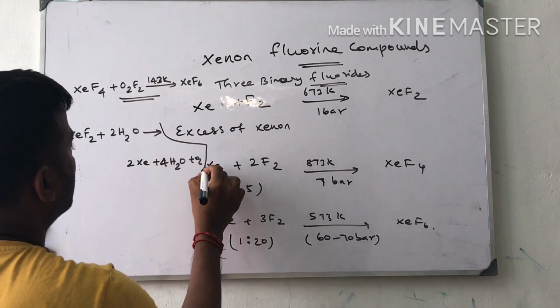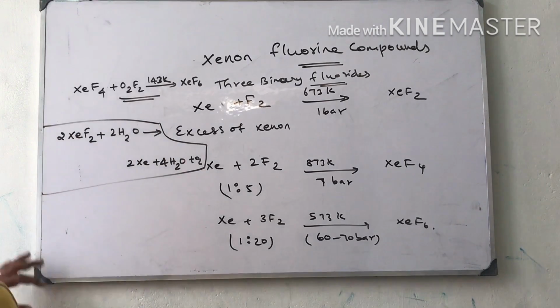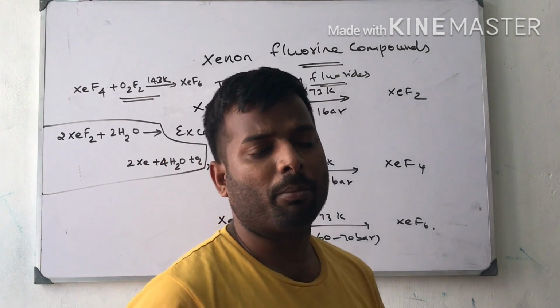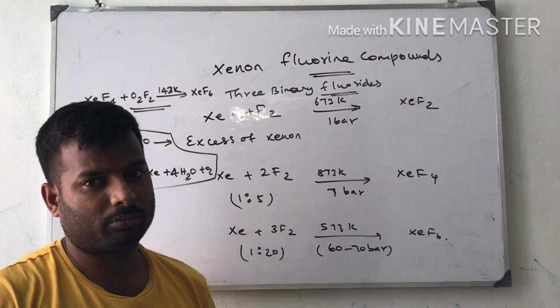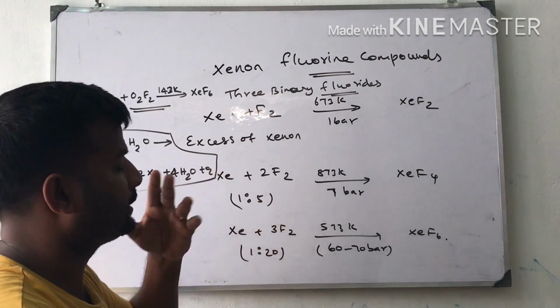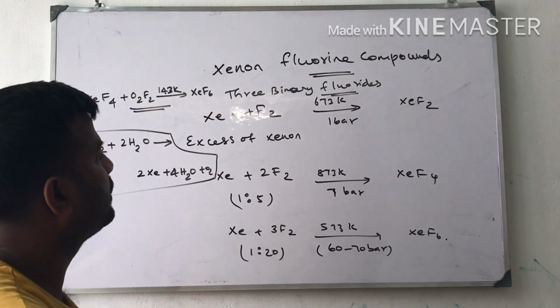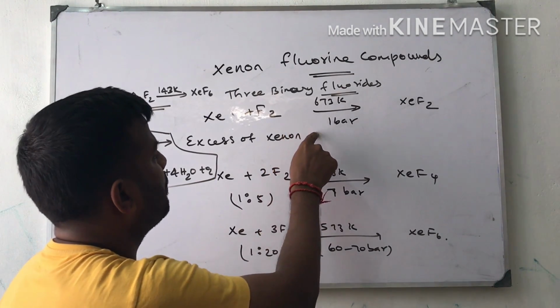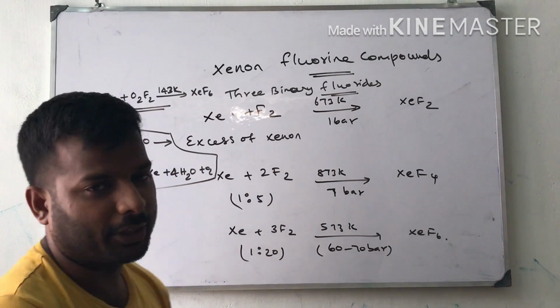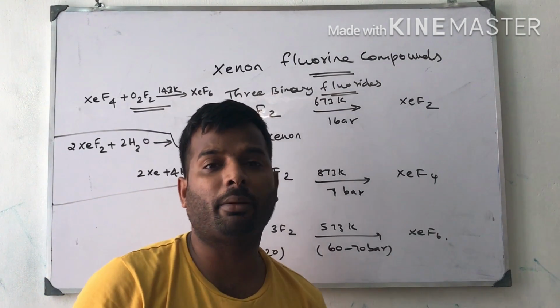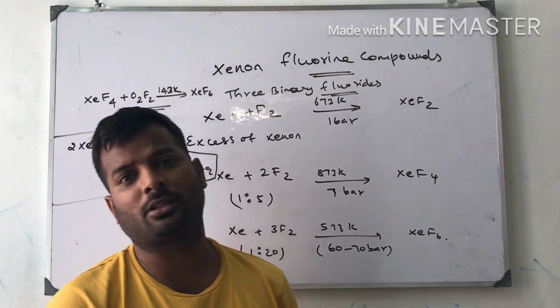This is the byproduct. So these are the 5 important reactions based on the xenon fluoride compounds. From all these reactions, we notice one important thing: the pressure, temperature, and the composition of mixing. All these three things play a major role in forming xenon-based compounds.